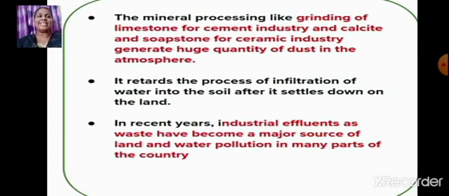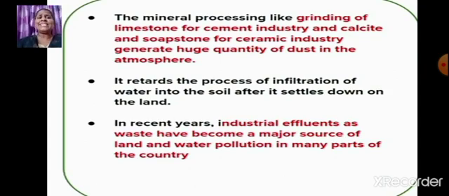The mineral processing, like grinding of limestone for the cement industry and calcite and soapstone for the ceramic industry, generates a huge quantity of dust in the atmosphere. And this dust settles down on the land, which retards the process of infiltration of water into the soil. Now what do you mean by infiltration? Infiltration is a process by which water on the ground surface enters the soil. So students, I hope it is clear how this mineral processing leads to land degradation.